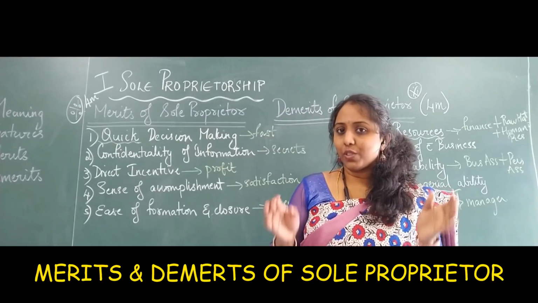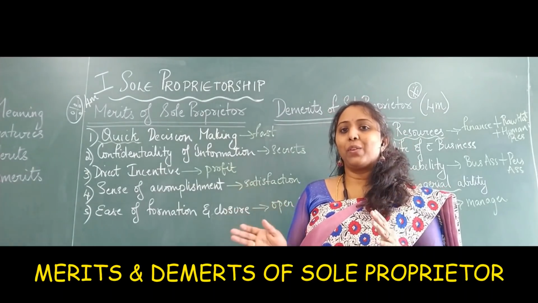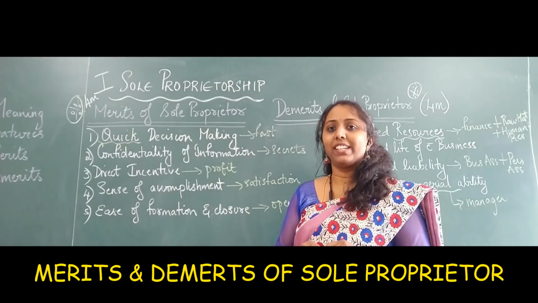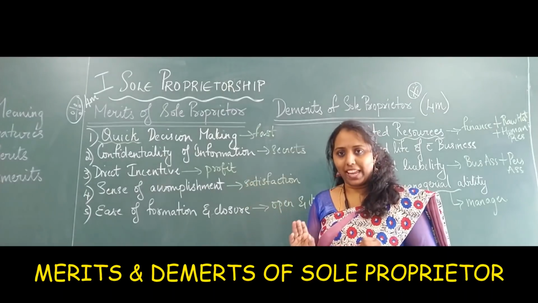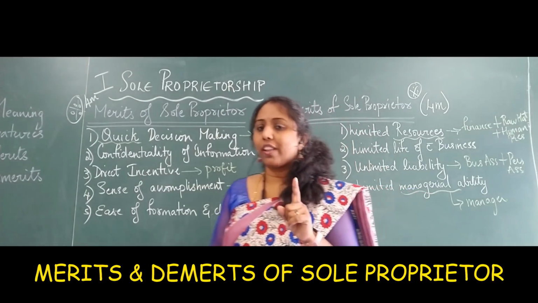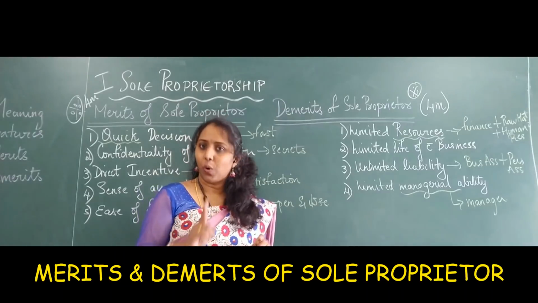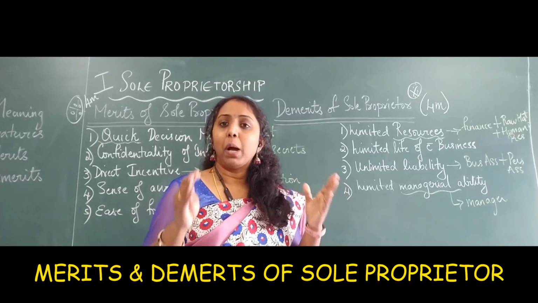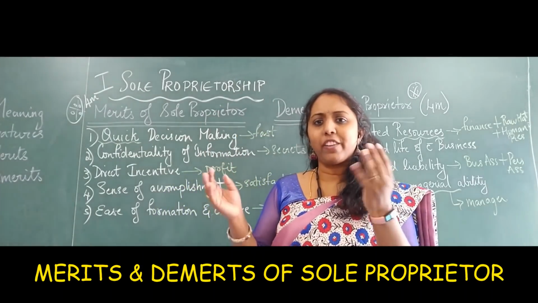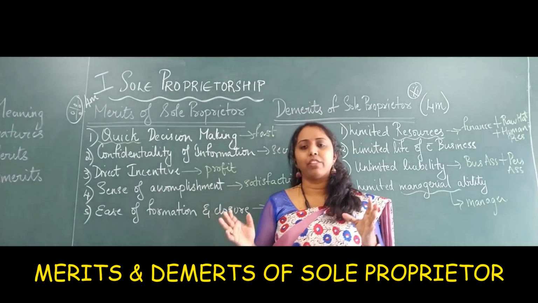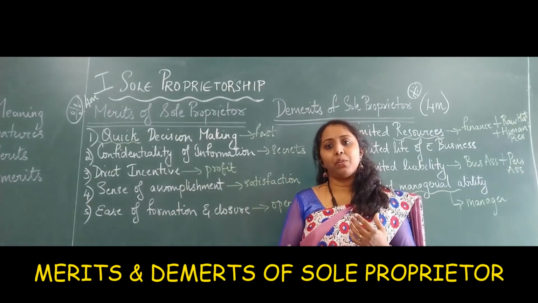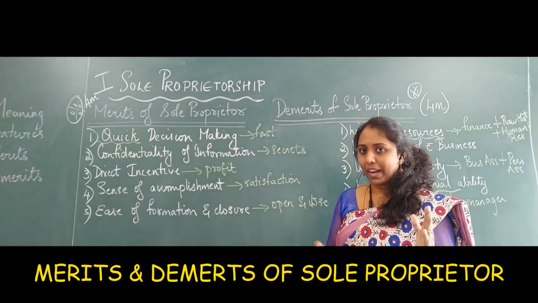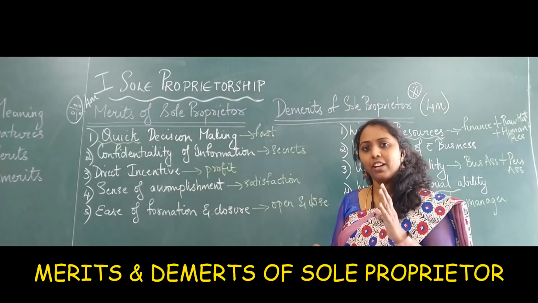We've already looked into the features of sole proprietor. Now we look into the merits of sole proprietor. The first merit of sole proprietor is quick decision making. I have already told you, sole refers to only, proprietor refers to owner. He is the single owner of his entire business. It may be a provision shop, it may be any small retail shop. My example is, let's say, a provision shop. Keeping a provision shop in your mind, it is easy for you to learn the particular answer.